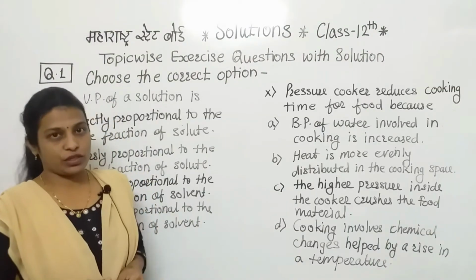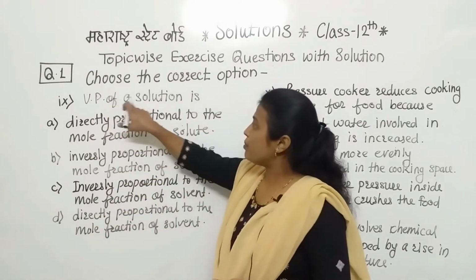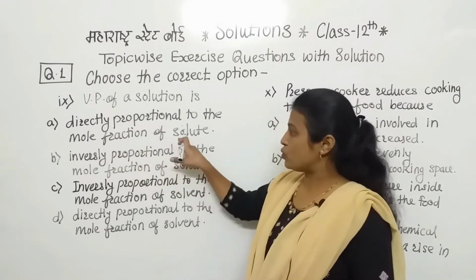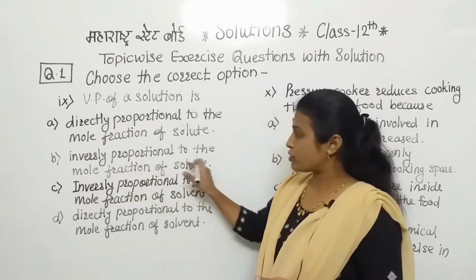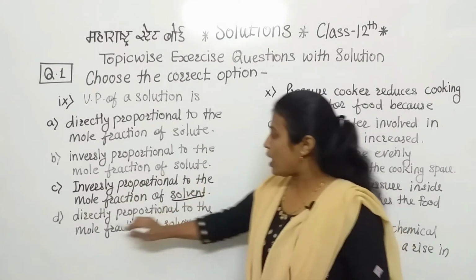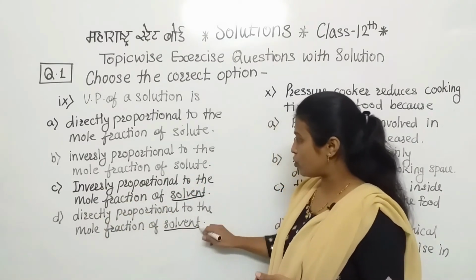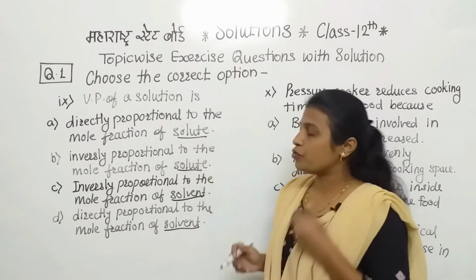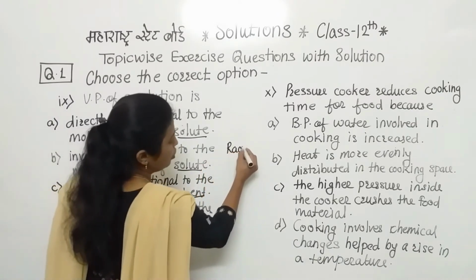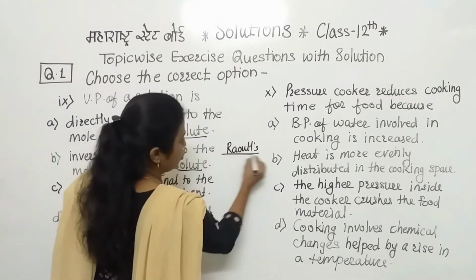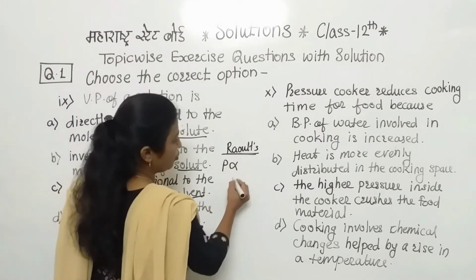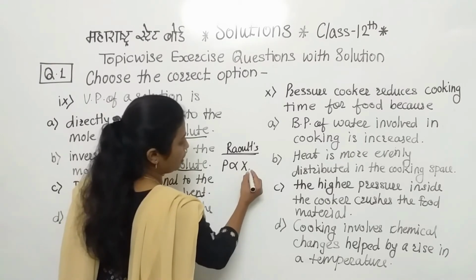Now see these 2 MCQs. In the first one, vapor pressure of a solution is directly proportional to the mole fraction of solute, inversely proportional to the mole fraction of solute, inversely proportional to the mole fraction of the solvent, and directly proportional to the mole fraction of the solvent. So here, consider Raoult's law for the non-volatile solute. What is Raoult's law? For a non-volatile solute, the vapor pressure of a solution is directly proportional to the mole fraction of the solvent.